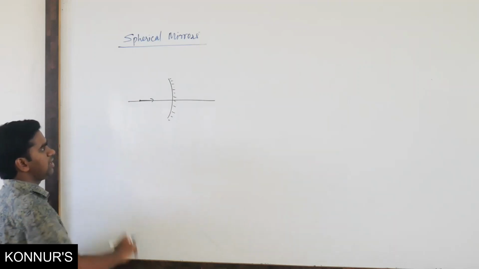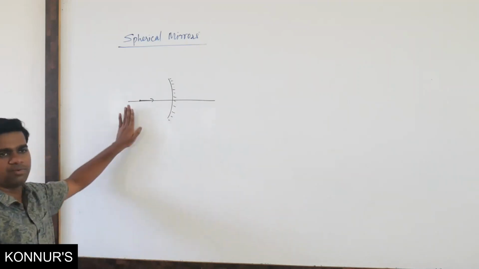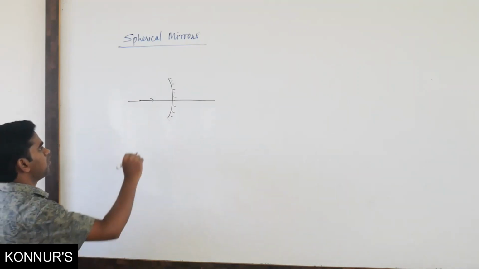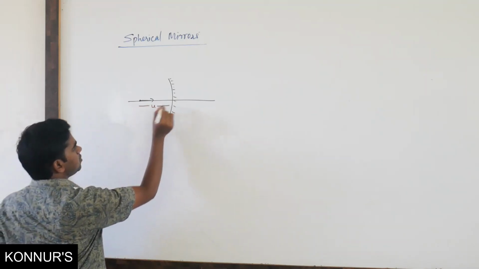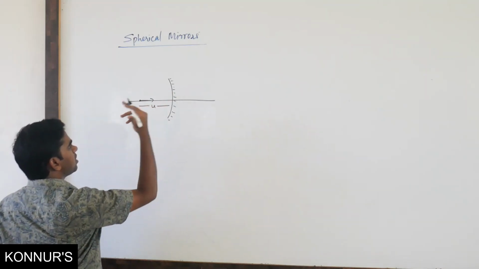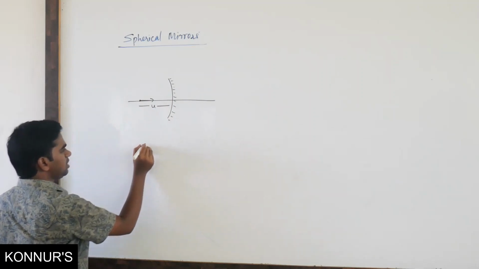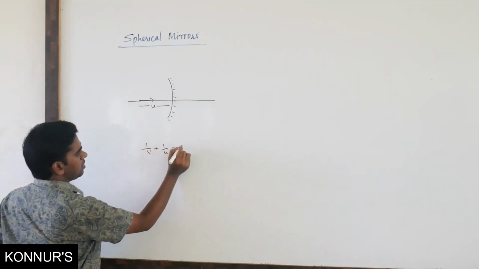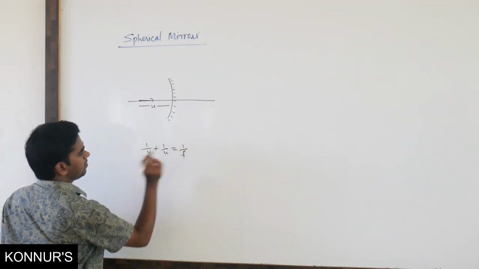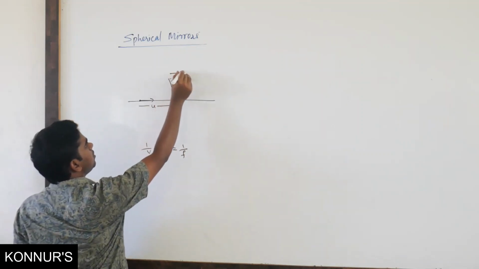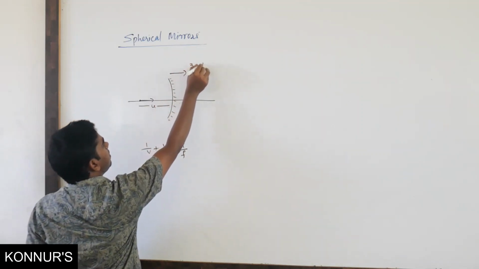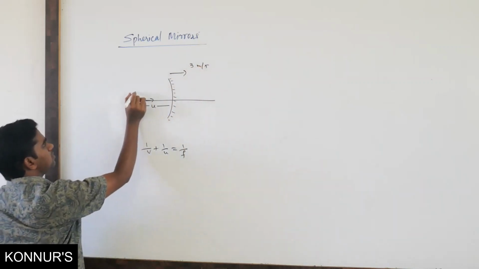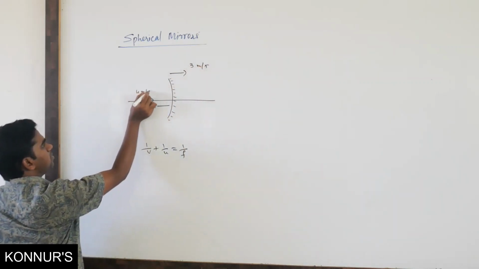So how can we solve this, how can we get the answer? Suppose this distance is u and the image will form somewhere, so for the image distance we have the equation 1 by v plus 1 by u equals 1 by f. Suppose the mirror is moving with some 3 meter per second and the object is moving with some 4 meter per second.